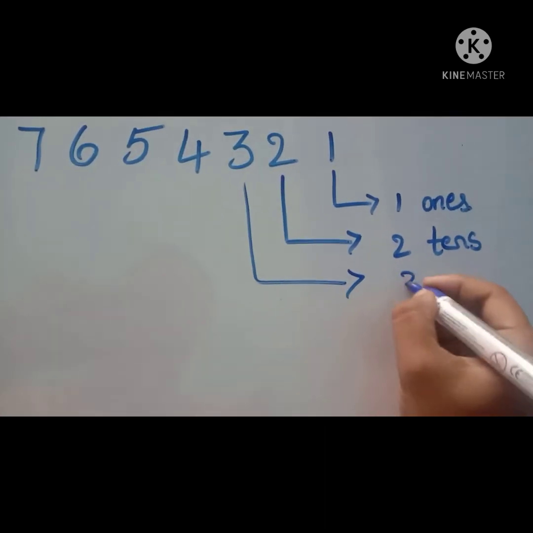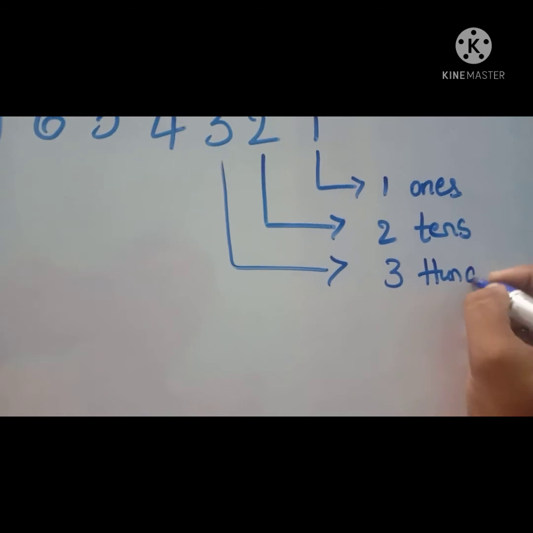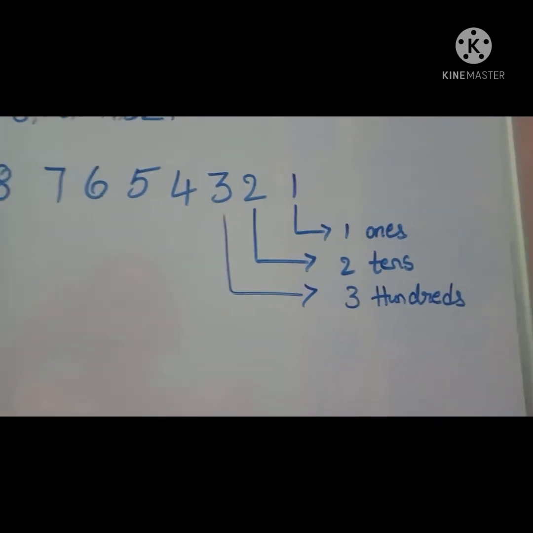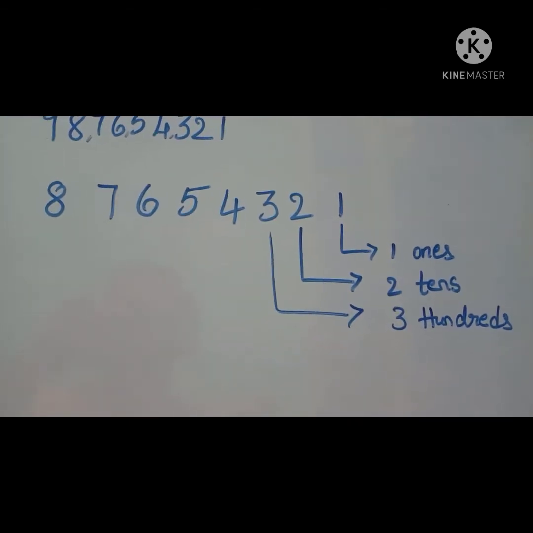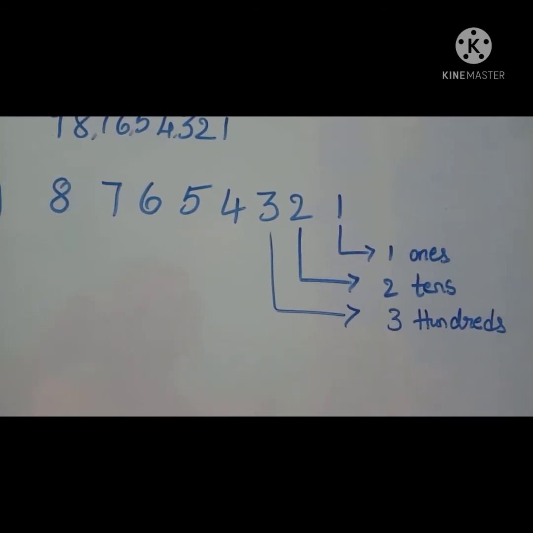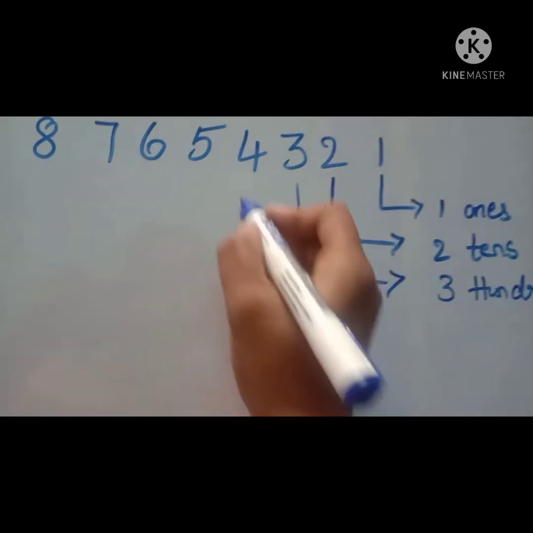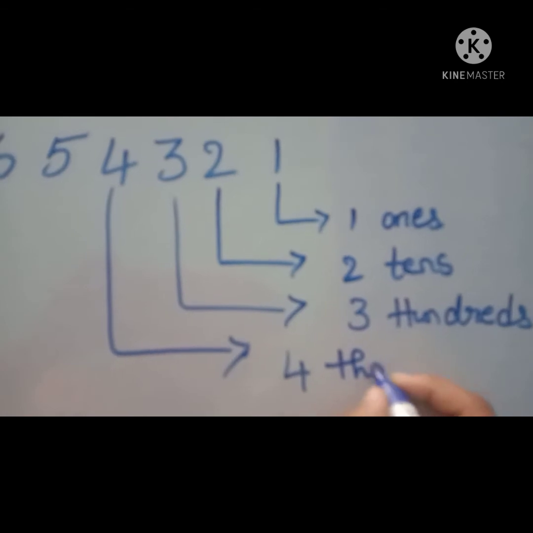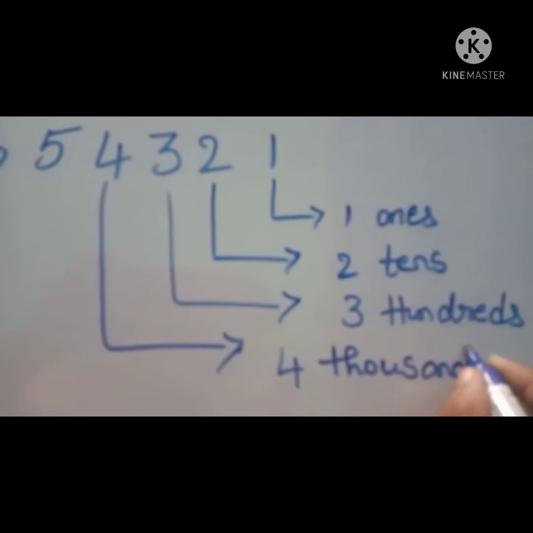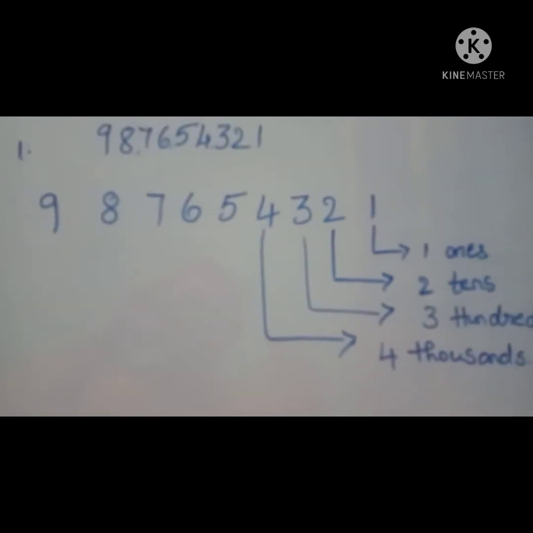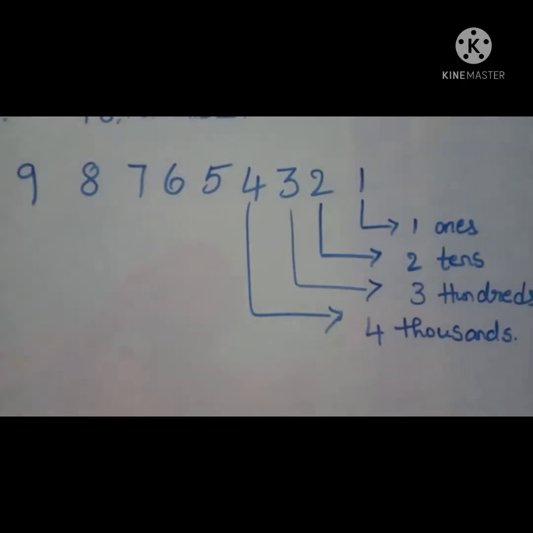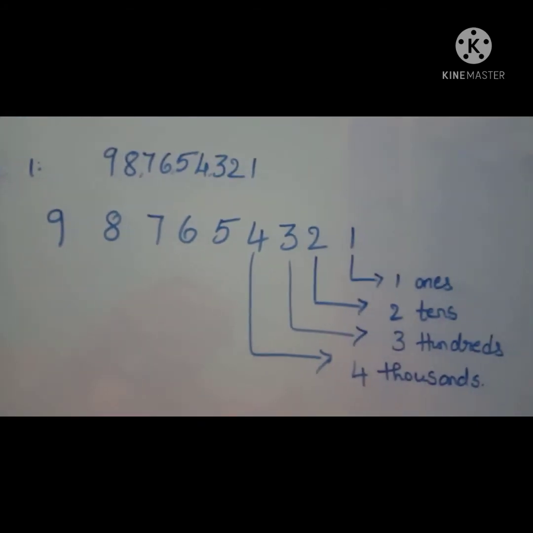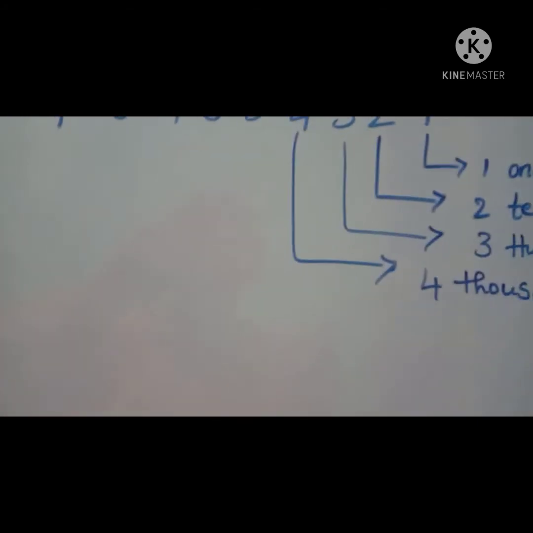Next 3 hundreds. Okay, Nana? 1 ones, 2 tens, 3 hundreds. Next 4 thousands. After 4 thousands, what is the number here? 5 is there, no? So 5 ten thousands. Write that one.